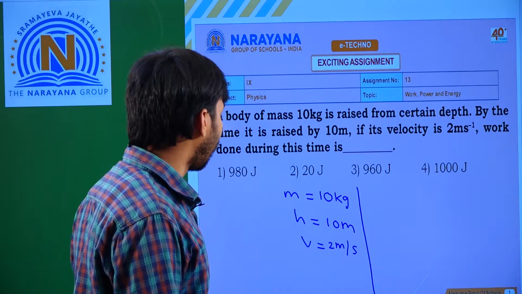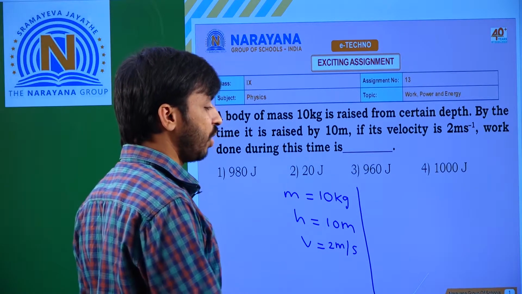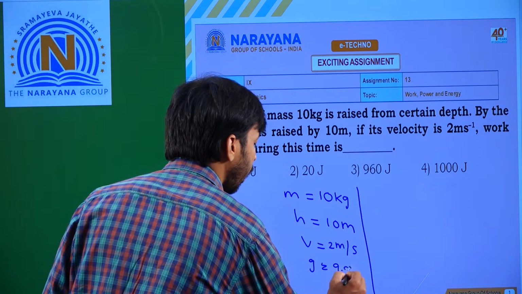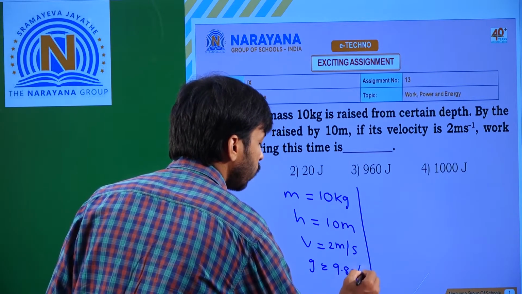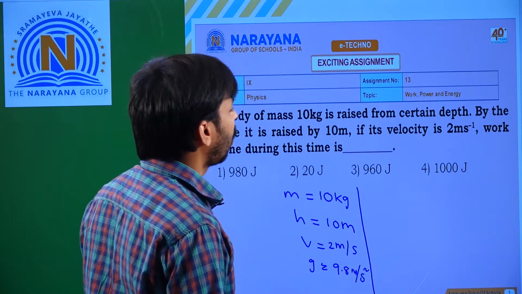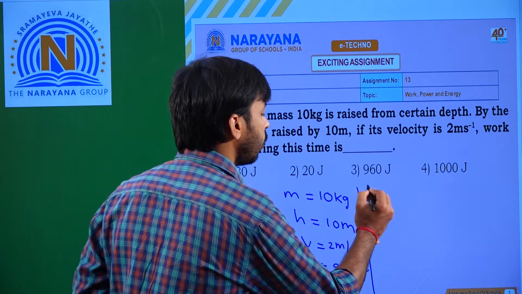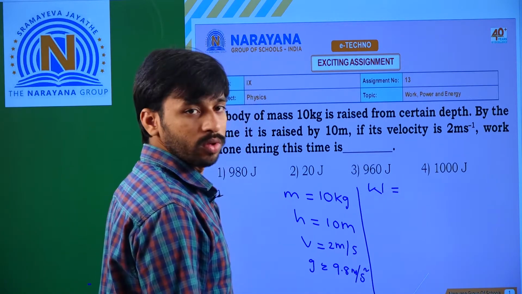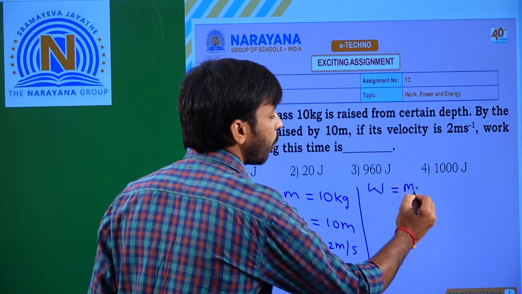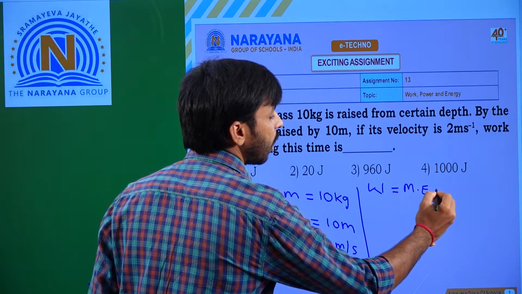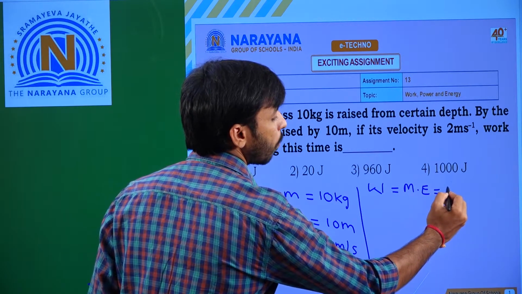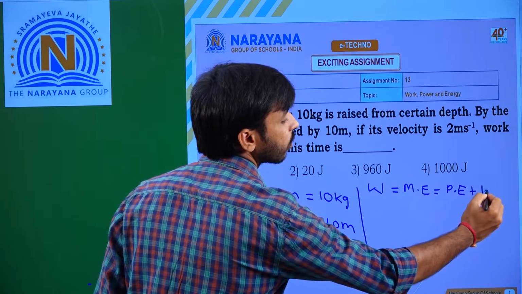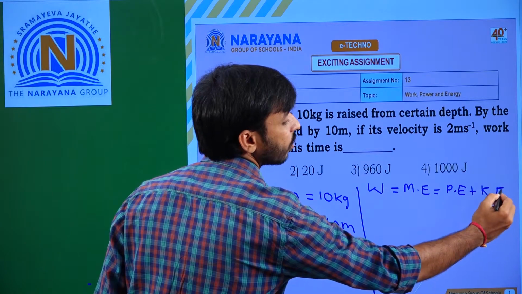So m is already there, and you have to take g is equal to 9.8 meter per second square. So total work done is equal to the total mechanical energy, that is potential energy plus kinetic energy.